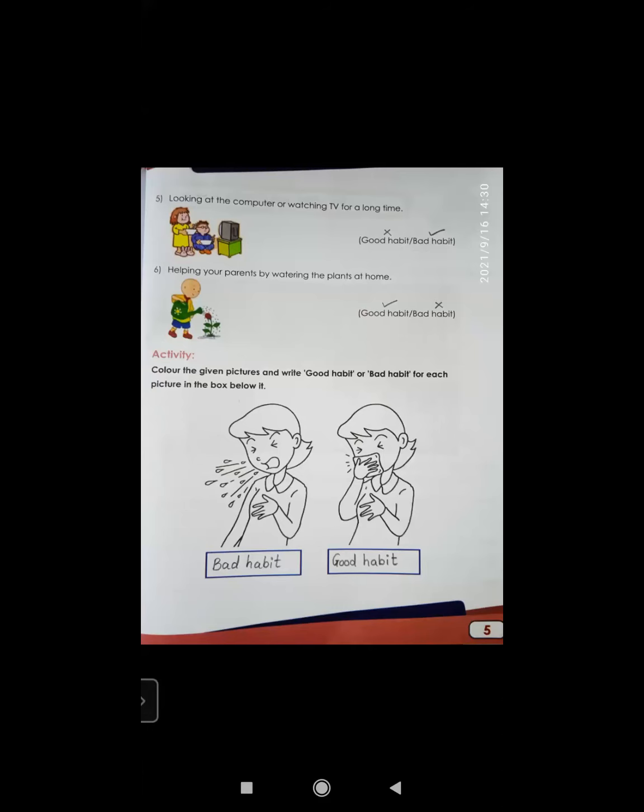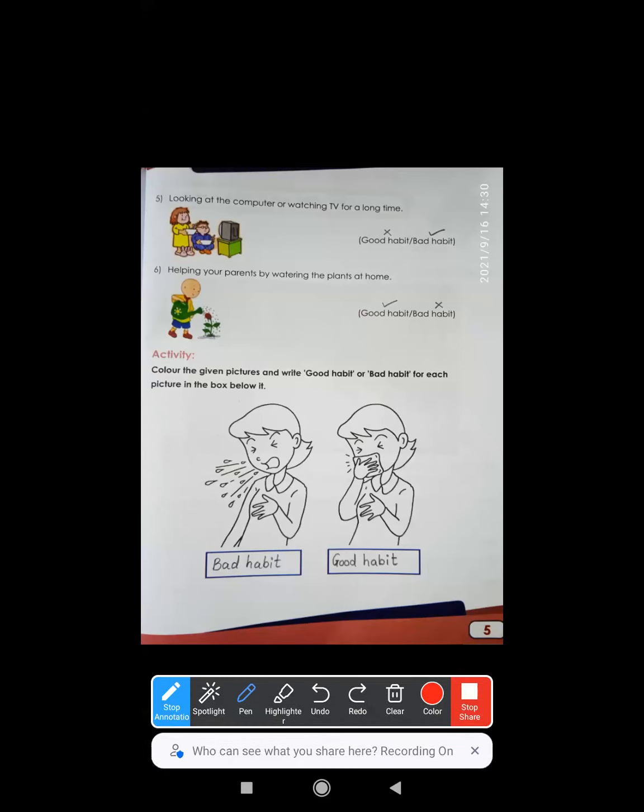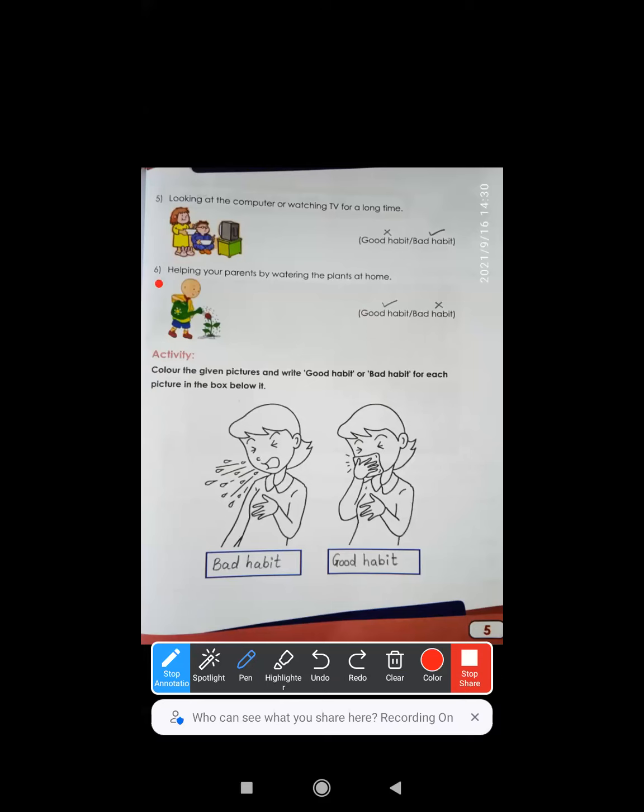Moving to the sixth one. Here is the sixth question. Helping your parents by watering the plants at home. This child is helping his parents by watering the plants in their house. It's very good. You should always try and help your parents and grandparents in their work, right? Okay, it's a very good habit. So the sixth answer is good habit.